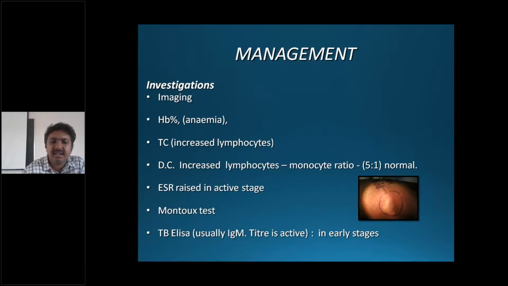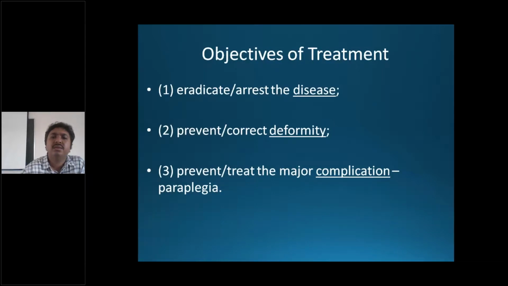And TB ELISA, usually the IgM titer is active in early stages, and you all know about the newer testing methods like CBNAAT. So the objectives of treatment of spinal tuberculosis: you have to eradicate or arrest the disease, and if there is a deformity, you have to correct it, or if there is no deformity, you have to prevent it, and also prevent any major complication like paraplegia.